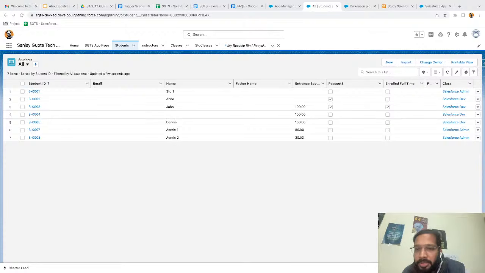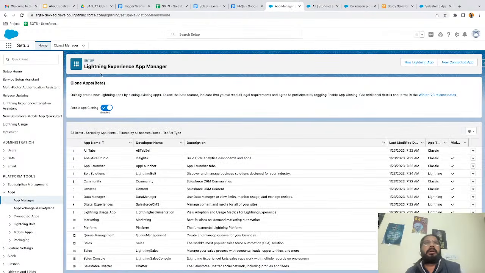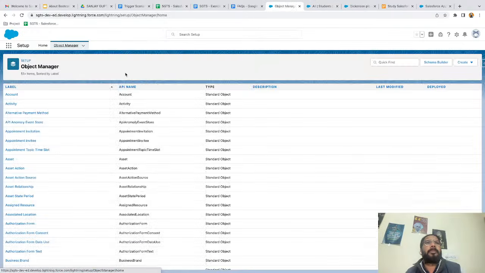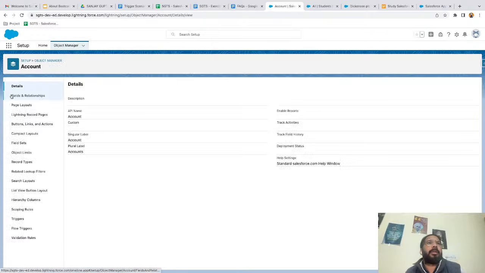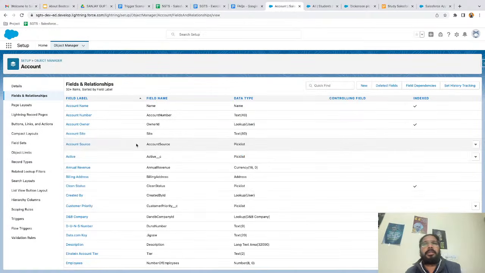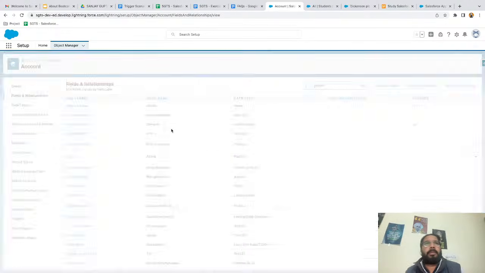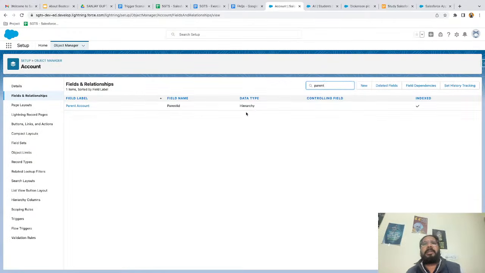With a lookup relationship, can we link object with itself? Yes. So it will be called as self lookup. So it is available under account. So yesterday I showed you on account we have parent account field. So that is looking up to account itself. If I search for parent account, here you can see it is basically hierarchy data type field, which is standard one. But if you want to create self lookup, that is also possible,